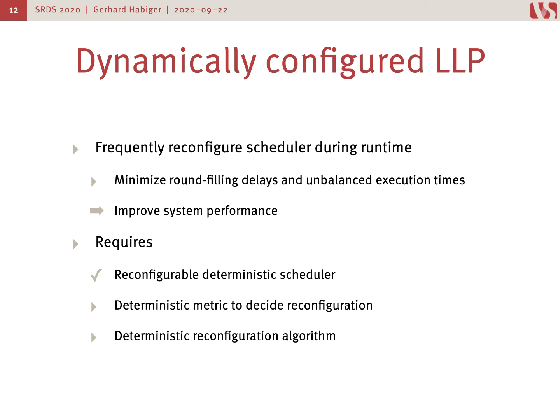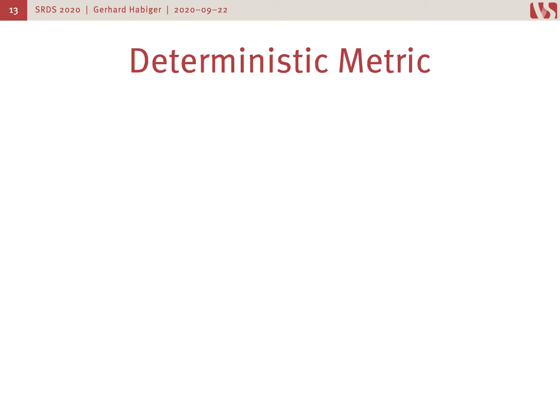First, we have a deterministic metric measuring some kind of performance point of our system. The problem is that we are measuring the system performance in Byzantine fault-tolerant state machine replication, which means it has to be robust against Byzantine faults. We decided to measure the throughput of requests and use that as the deterministic metric for our reconfiguration algorithm.